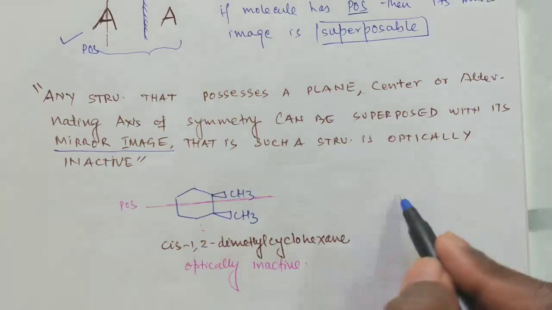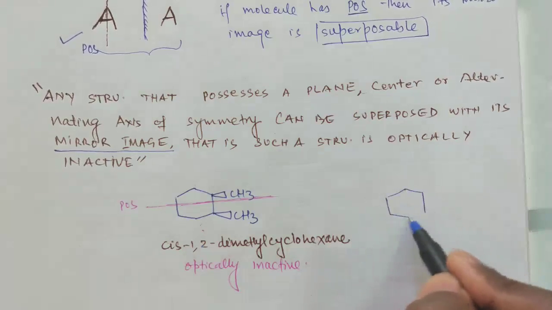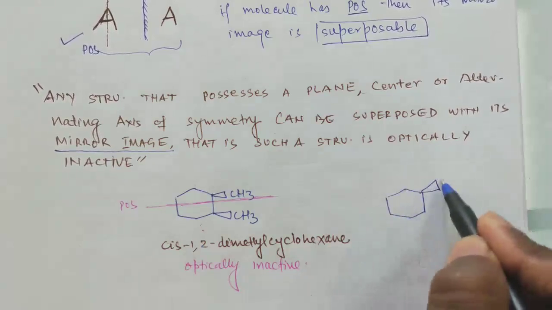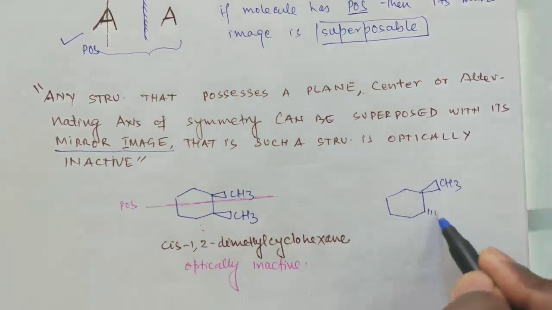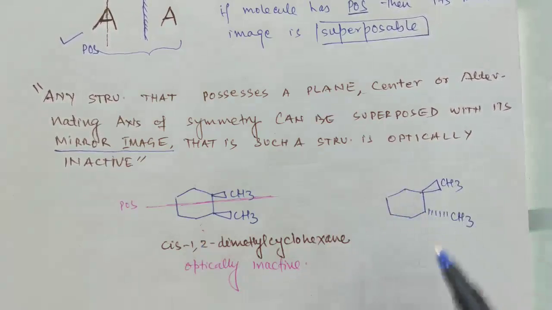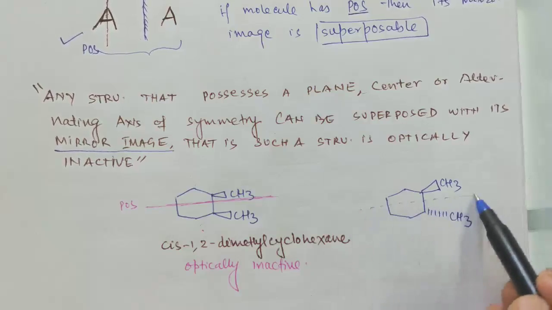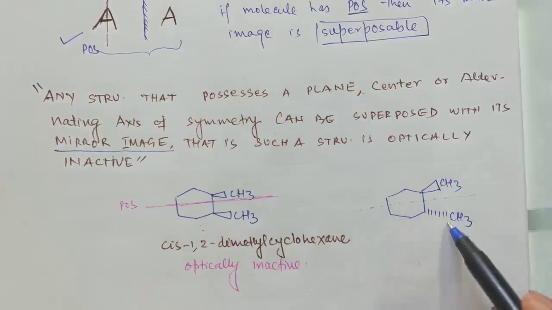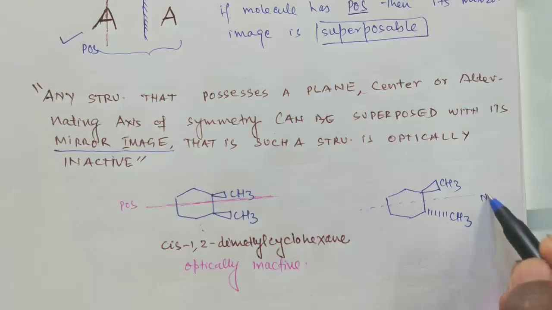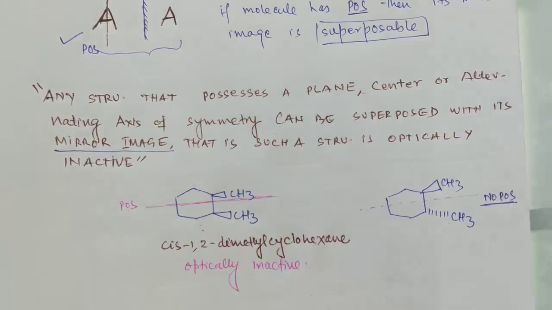Suppose we take another isomer of this. Here if you pass a plane from here, this is not exactly a mirror image of each other, means no plane of symmetry here.